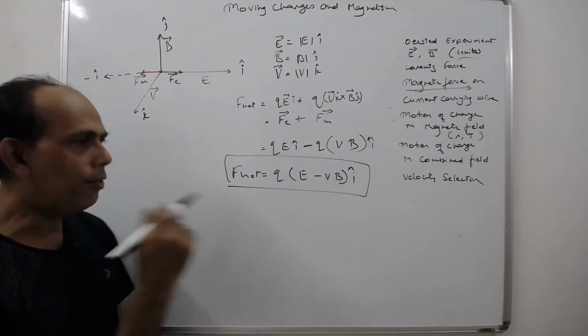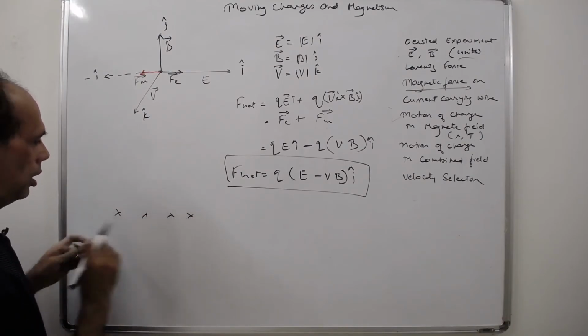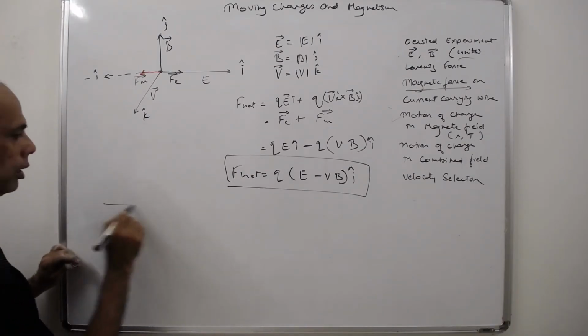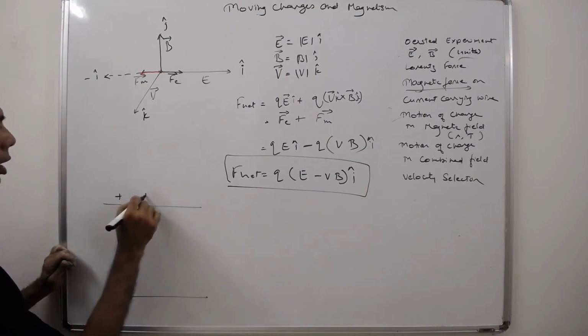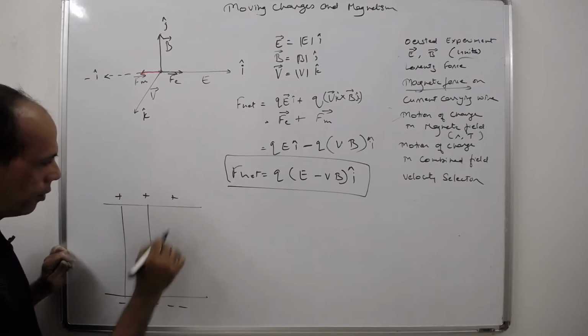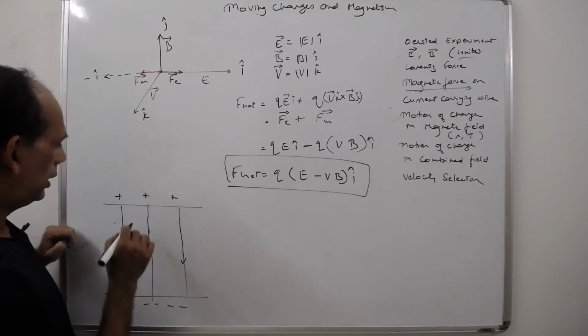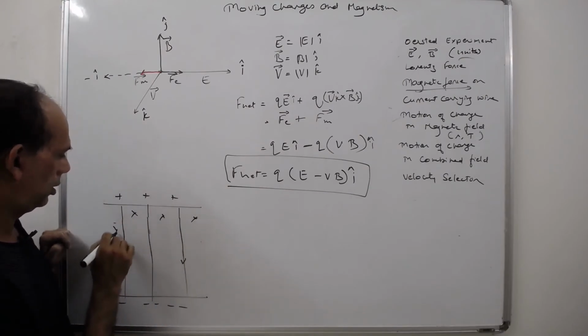Okay, so we have a concept like this. Imagine here we have the electric field. The electric field is directed from plus to minus. This is the direction of the electric field, and this is the direction of your magnetic field.